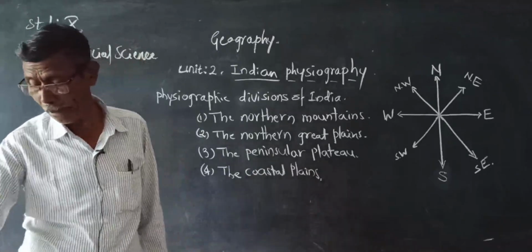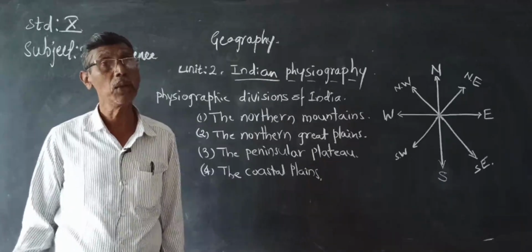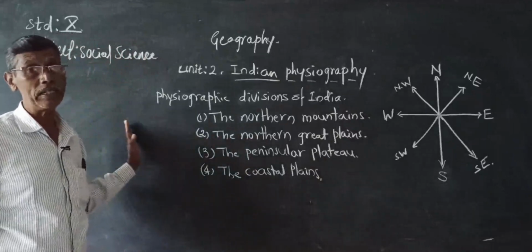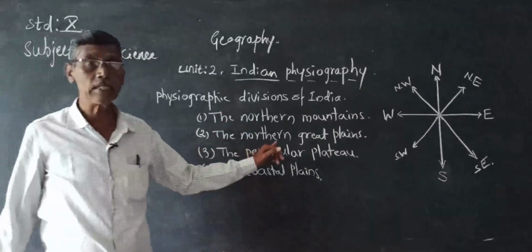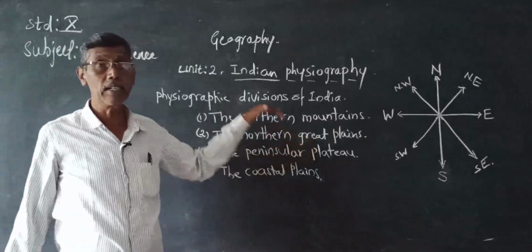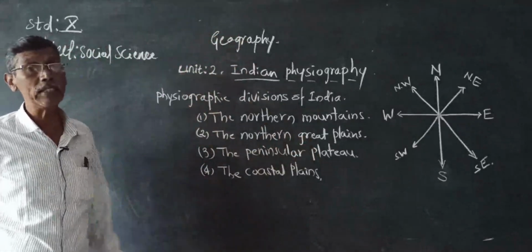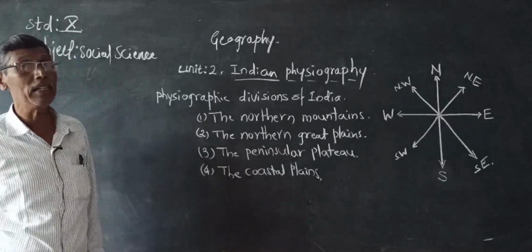At the same time, land use also varies, because on the western side of India the Western Ghats are there, on the eastern side the Eastern Ghats are there, and the northern side of India is covered with mountains, that is, the Himalayan mountains.